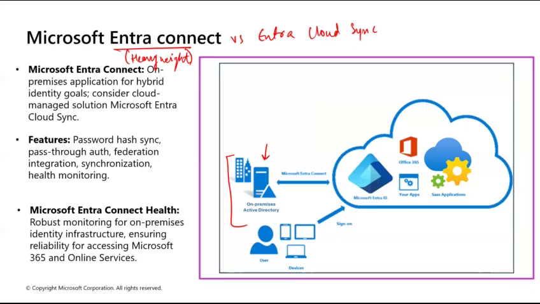Now this Entra Cloud Sync, we call it the lightweight agent. Why lightweight? Because this is the newer modern approach. Instead of a heavy server, you just install a tiny agent. So the thinking happens in the Microsoft cloud. Your local agent just acts as a bridge. All the thinking will happen here on your Microsoft Azure portal. It is simple to set up. It helps you with disconnected offices, mergers, acquisitions, all that.